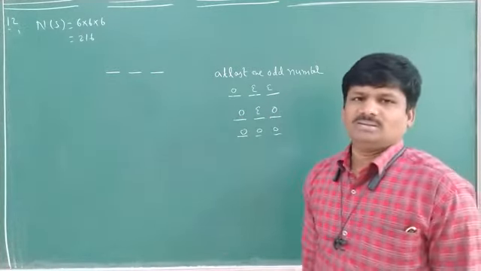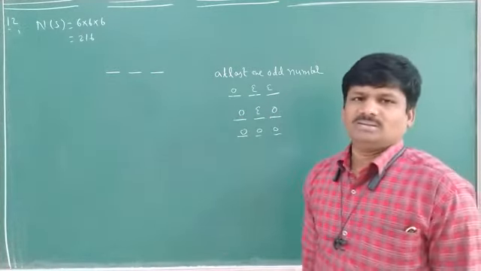Just see. Here, at least one odd number. At least one odd number means maybe one odd number, two odd numbers, or three odd numbers also. These are all we have to count or not? Okay, it is not possible to count. So what I am doing here is I will find even numbers. All the even numbers I will find.